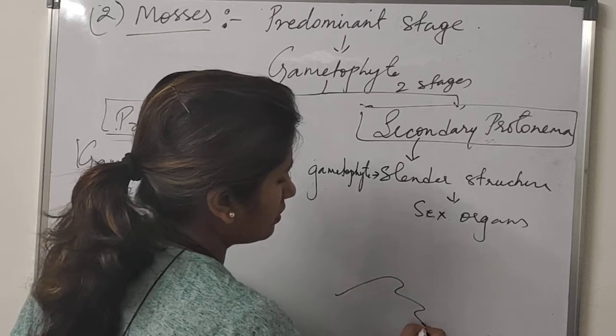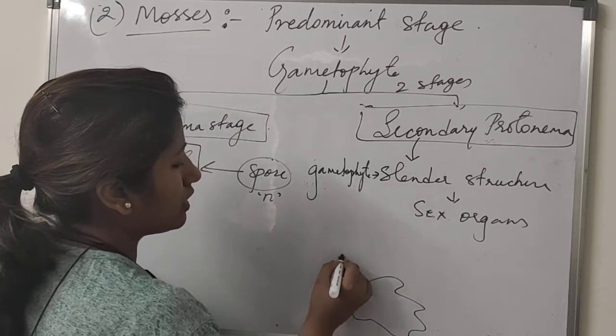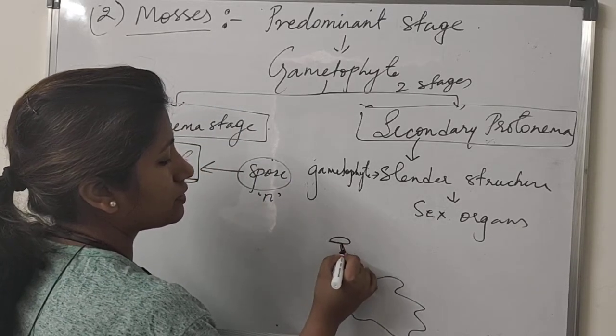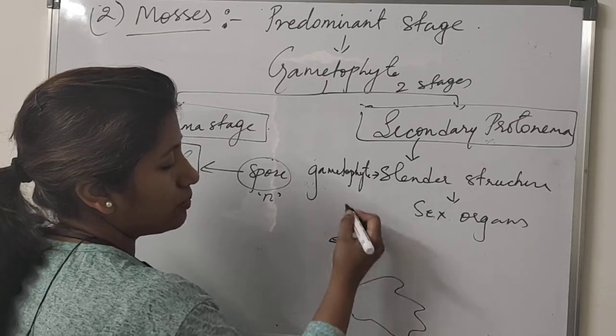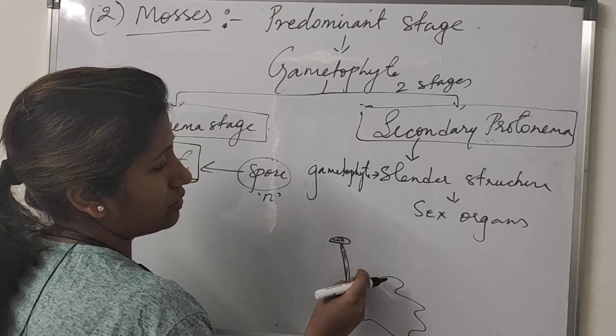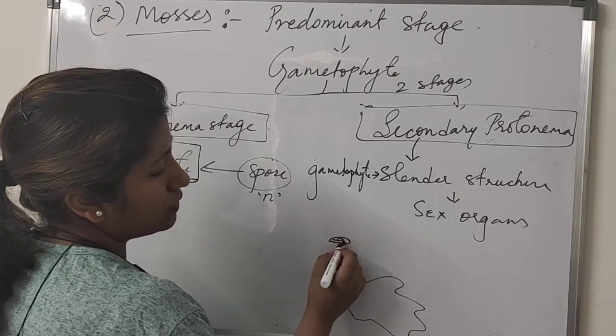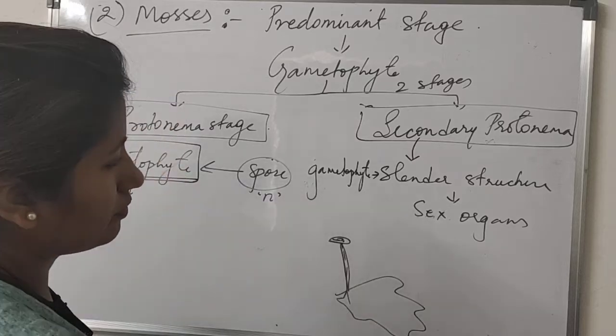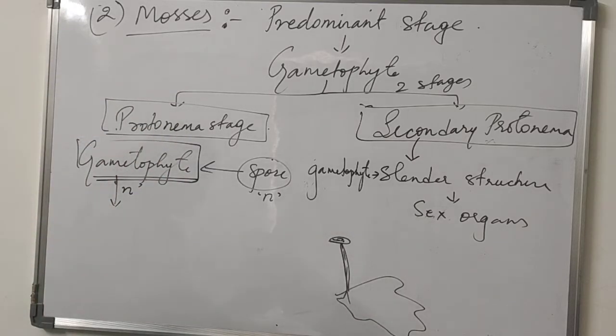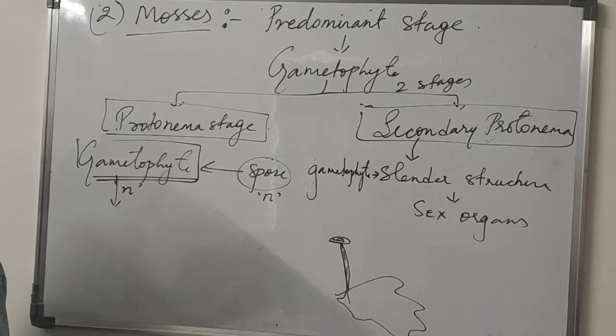This structure bears antheridium or archegonium, depending upon the sex of that structure. If it is female, it will be archegonium; if male, it will be antheridium. This slender structure bears spirally arranged leaves, attached to the soil by rhizoids. So this stage bears the sex organs.